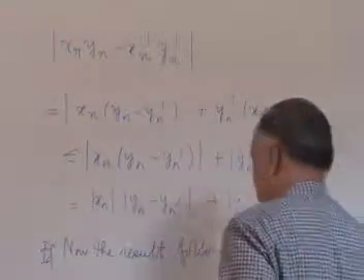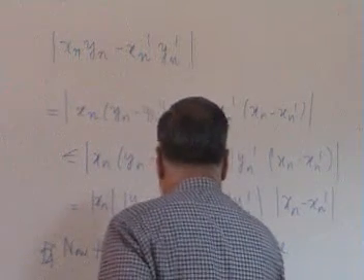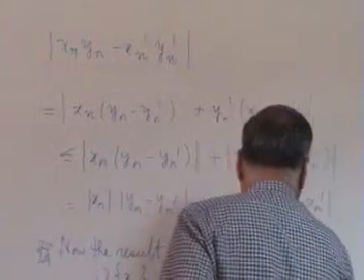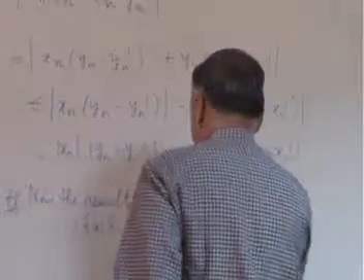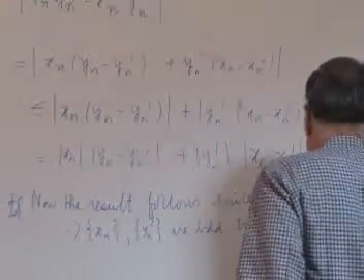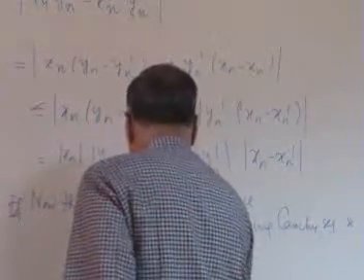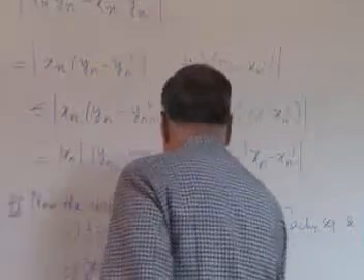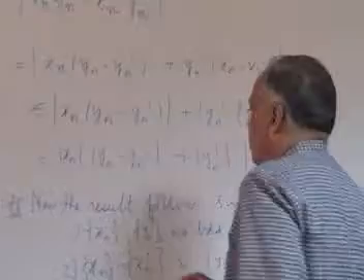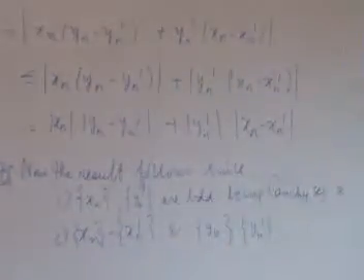Since one, xn and yn prime are bounded, being Cauchy sequences, and two, xn is equivalent to xn prime, this makes these two terms bounded, this makes these two terms go to 0, and we are done.